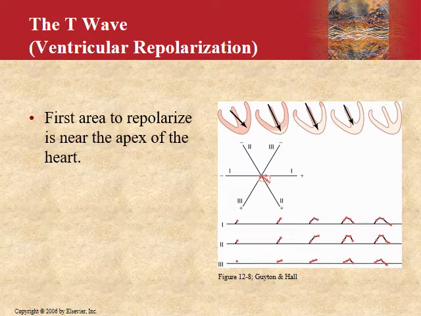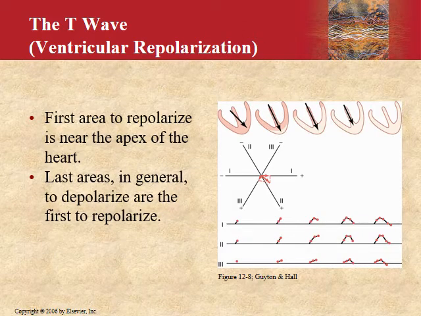As we discussed in the depolarization process, the septal areas are first to depolarize. So you must be thinking that they should be repolarizing first, but no. As they have a longer period of contraction than most of the external surfaces of the heart, they won't be repolarizing first. The apex, you can see the light tan areas over here, will be first to repolarize. Now you can see the direction of the vector, the black arrows pointing at different places, and the different leads in which you can get different deflections.